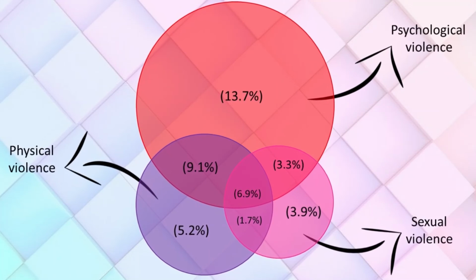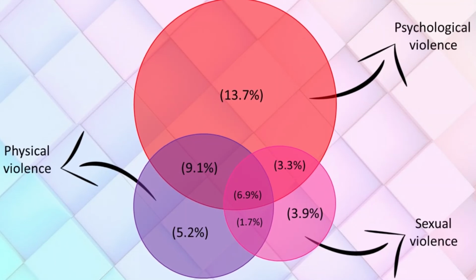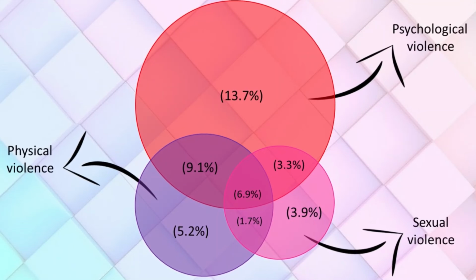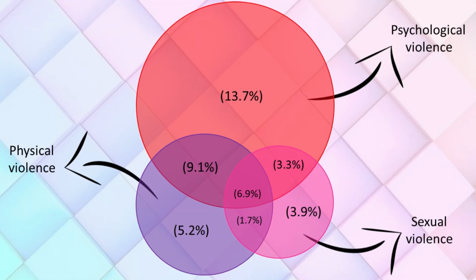The current diagram indicates the percent of people in the world who have faced this violence. About 13.7% of the world have faced psychological violence, 5.2% have faced physical violence, and 3.9% have faced sexual violence.